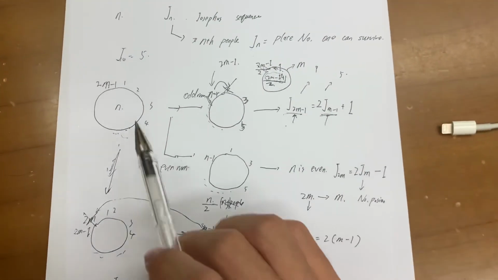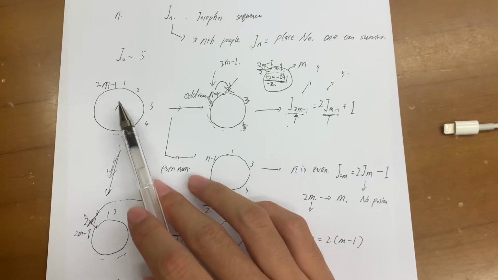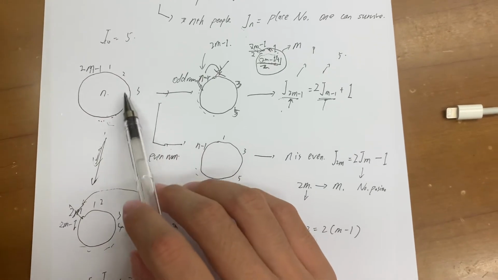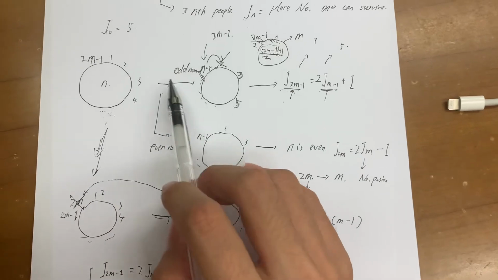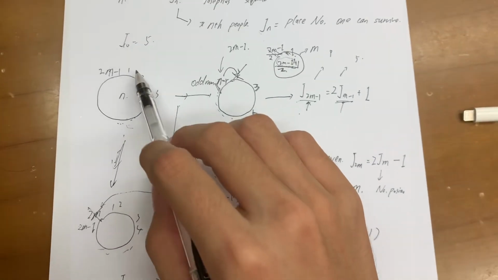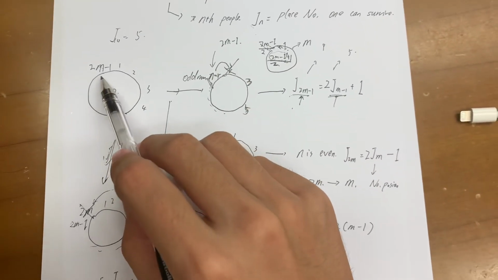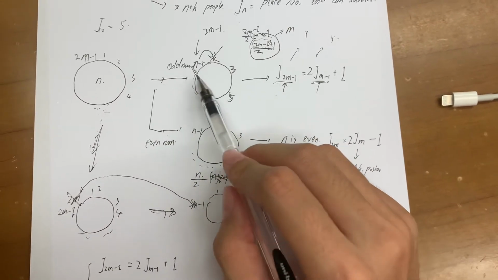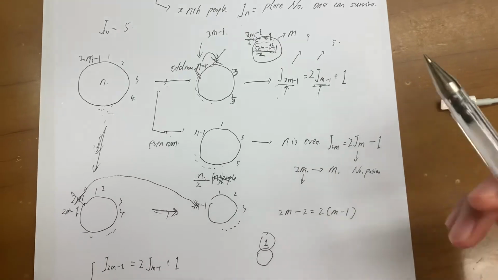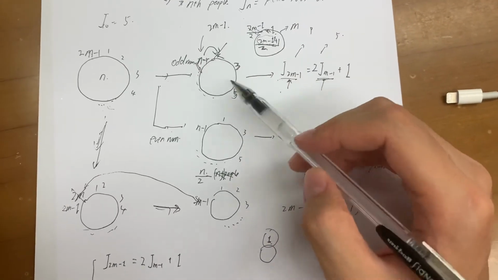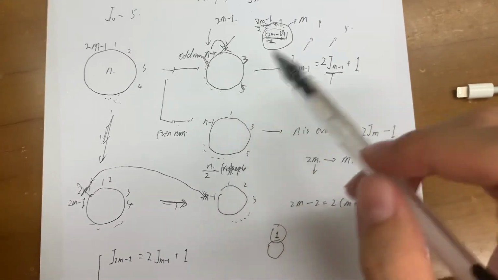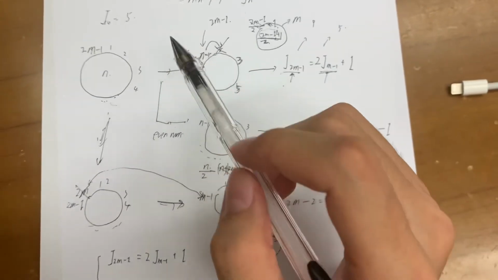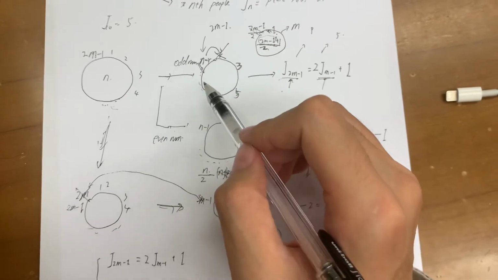So we get this equation. Since we know that these are all numbers, we first write 1, 2, 3, 4 up to n, and then after that the survivors are 1, 3, 5. Because 1, 3, 5 is not what we want, we relabel them into 1, 2, 3, 4, and so on, up to 2m minus 1 subtract by 2, that is m minus 1.